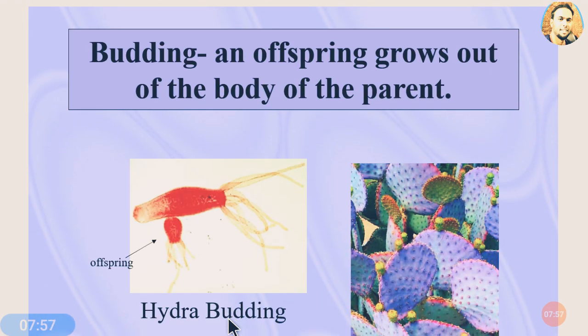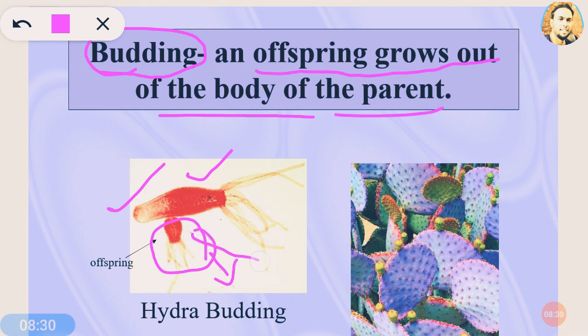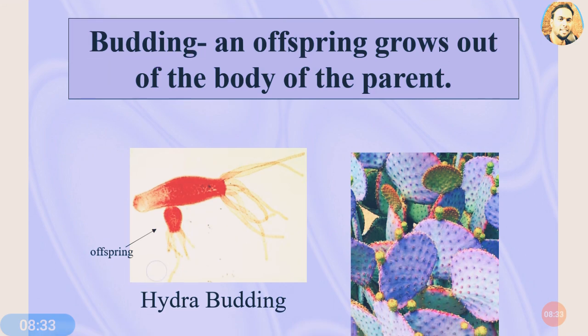Now we'll go for the second example. The second type is budding. It's a very interesting process, where the offspring grows out of the body of the parent. So you can see here this is the body of the parent, and this is a bud-like structure, an outgrowth coming from the body of this parent. This can be observed in the hydra, and this structure, which looks like a bud, is eventually going to be converted into a new offspring.